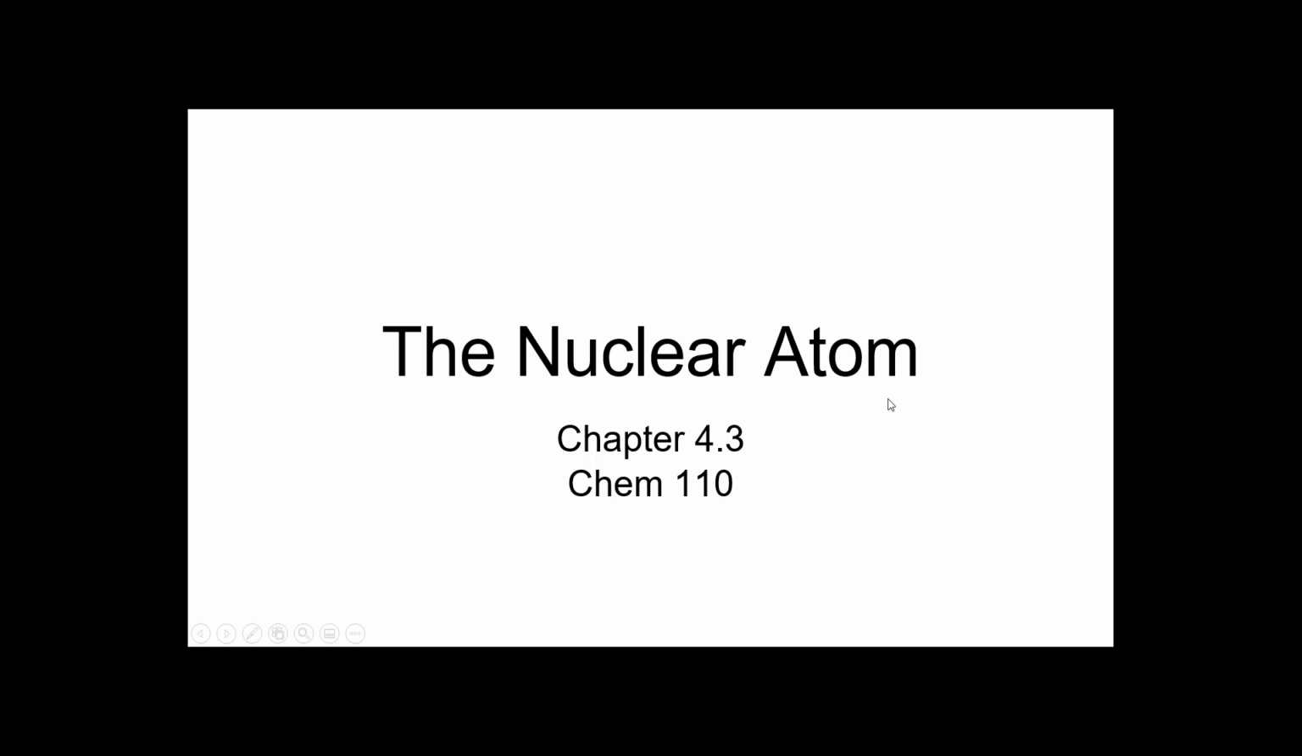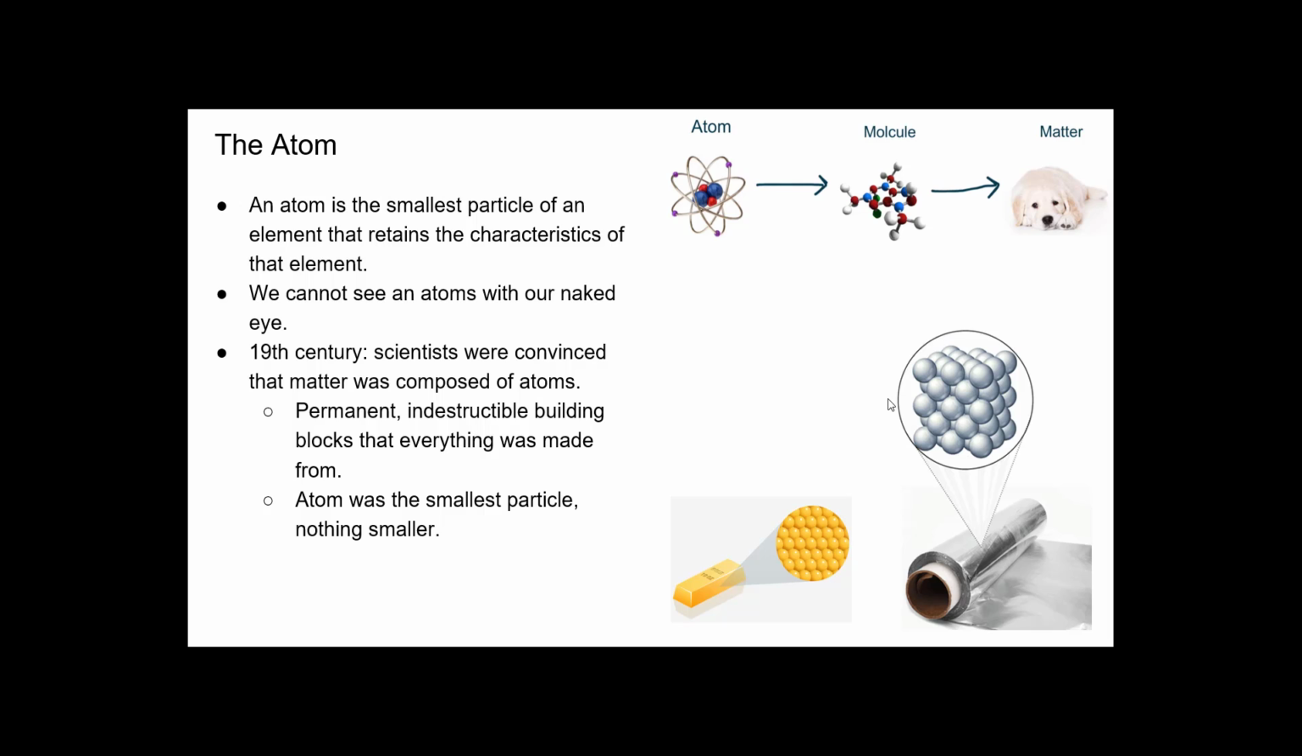Hi class, we are now on chapter 4.3, the nuclear atom. We're going to be discussing the atom and the history of what we know about the atom has come to be. So an atom is the smallest particle of an element that retains the characteristics of an element. I know I'm repeating myself, but hopefully this is sticking. We cannot see atoms with our naked eye.